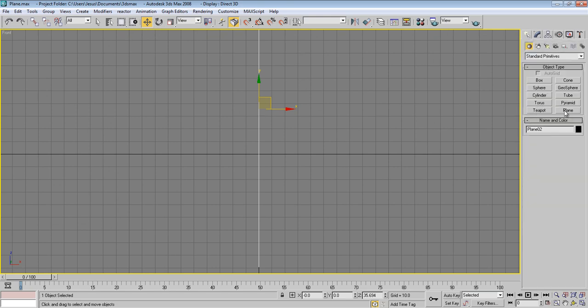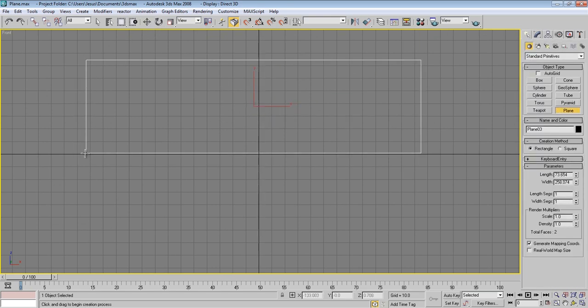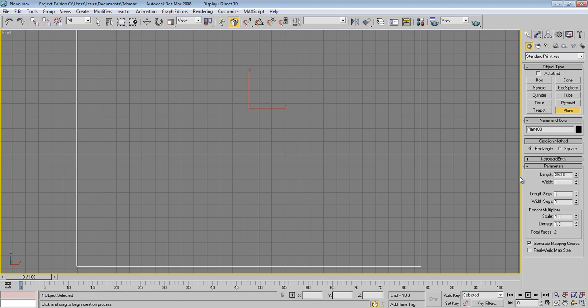So I'll make another plane, and the same thing. Oops again. Okay.